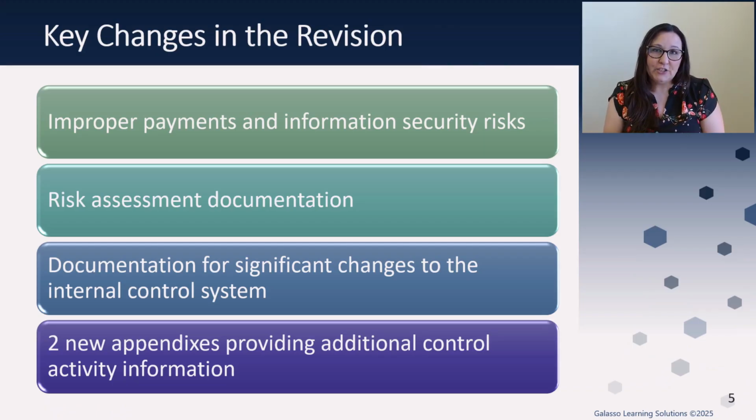So what are our key changes in this revision? Well, the GAO updated the Green Book in 2025 to provide requirements, guidance, and resources to help managers better address their risk assessment areas as they relate to fraud, improper payments, information security, and also the implementation of new or substantially changed programs. This includes those emergency assistance programs, which we saw a lot of most recently because of events like the pandemic, but also cyber attacks.